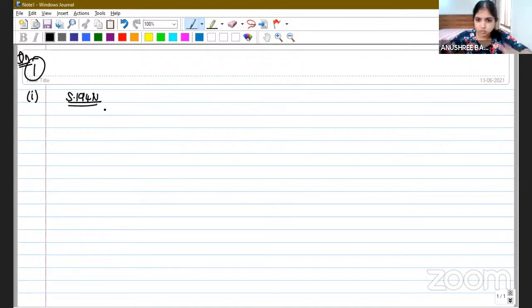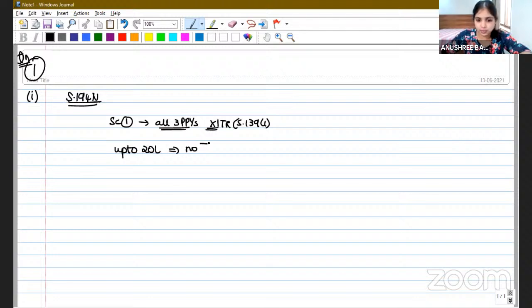Section 194N says two things. It talks about two scenarios. Scenario number 1: if you did not file the income tax return as per section 139(1) in all 3 preceding previous years, then if you withdraw cash from a bank, up to 20 lakh of cash withdrawal, no TDS. If the cash withdrawal is more than 20 lakh up to 1 crore, then 2% tax will be deducted at source. If you withdraw more than 1 crore, on the excess, 5% tax will be deducted at source.